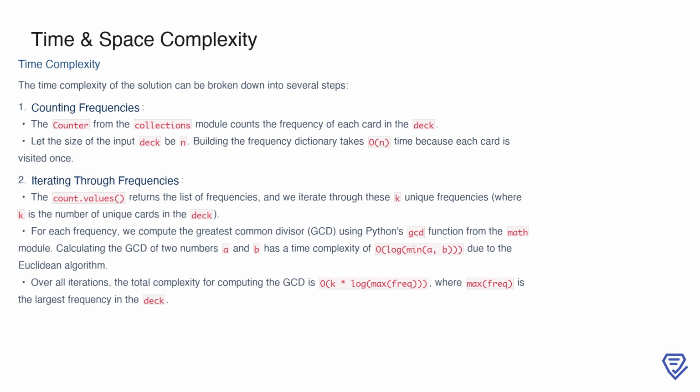Next, we look at the process of iterating through the frequencies. The count.values method gives us a list of these frequencies, and we have k unique frequencies, where k is the number of unique cards in the deck. For each frequency, we calculate the greatest common divisor, or GCD, using Python's gcd function. The GCD calculation uses the Euclidean algorithm, which has a time complexity of O(log min(a, b)) for two numbers a and b. If we consider all k frequencies, the total time spent on GCD computations is O(k * log(max frequency)), where max frequency is the highest frequency among the cards in the deck.